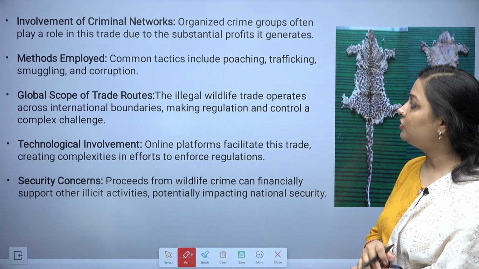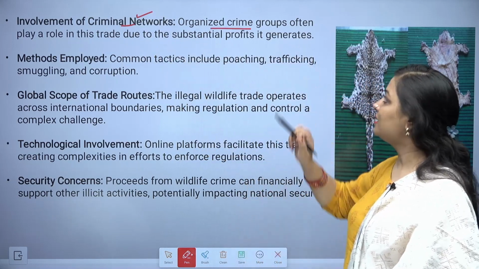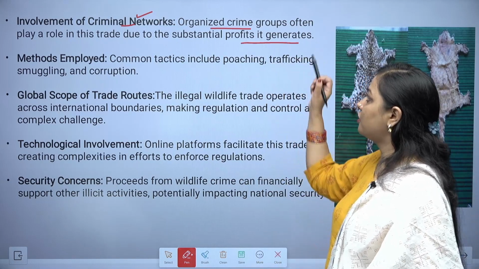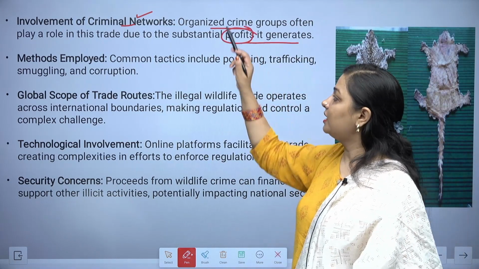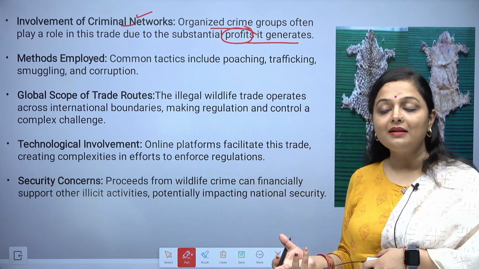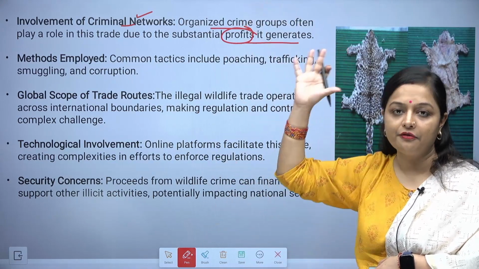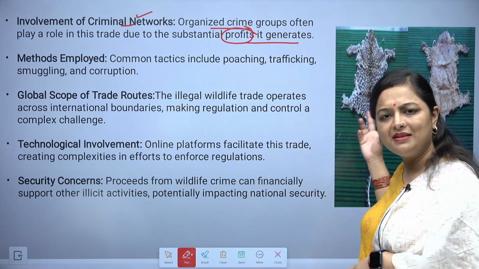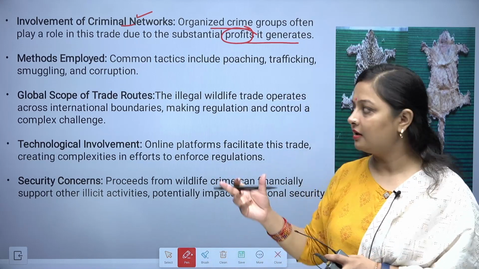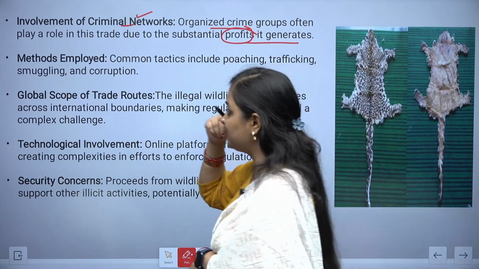Now the involvement of criminal networks, obviously this is involved. Organized crime groups often play a role in this trade due to the substantial profits it generates. As I just told you, for the risk they take, they demand very high payment. And those who like these illegal things, the exotic things as they call them, pay them really well. That is the reason these criminals are involved in it.